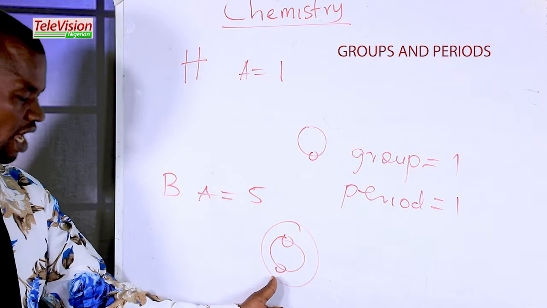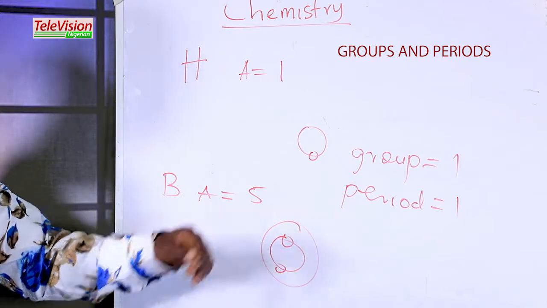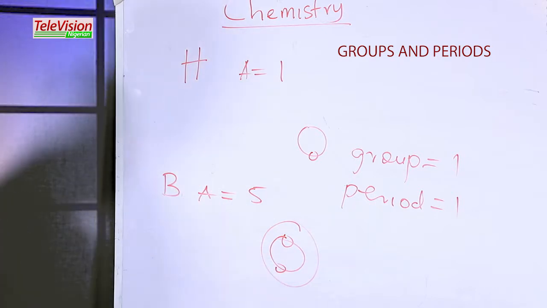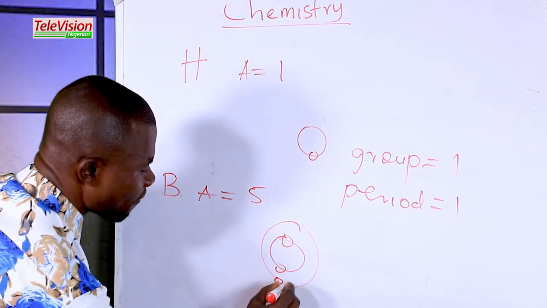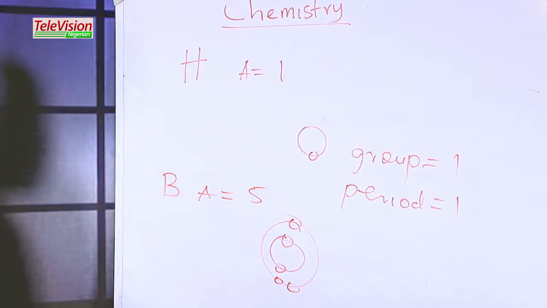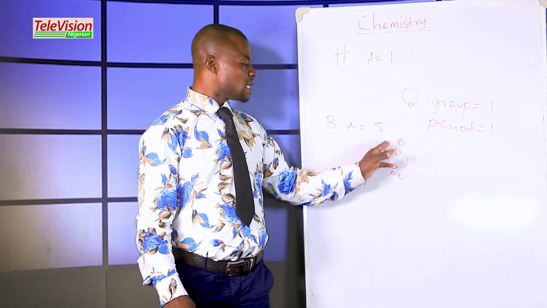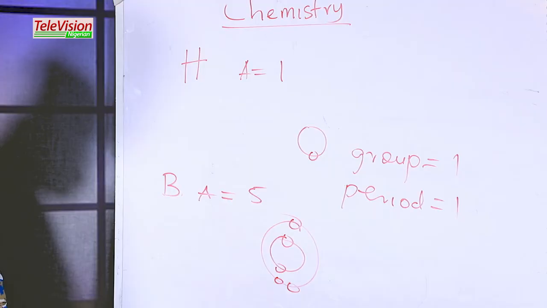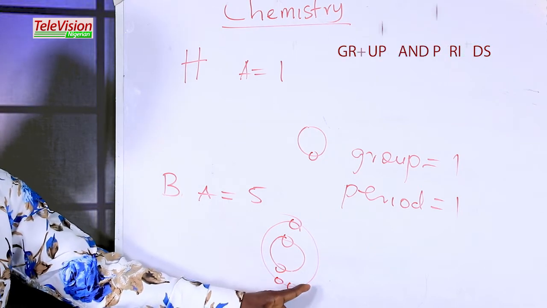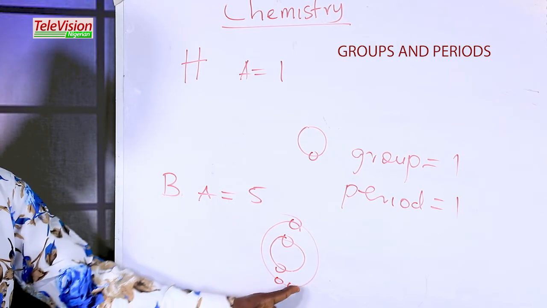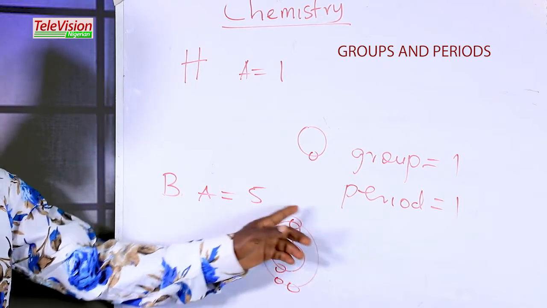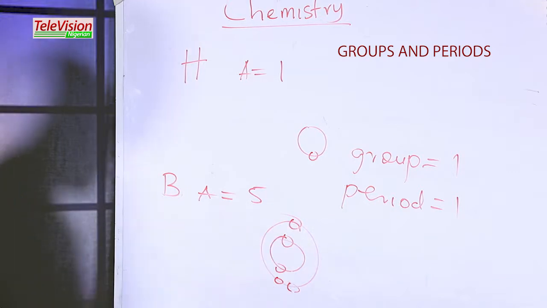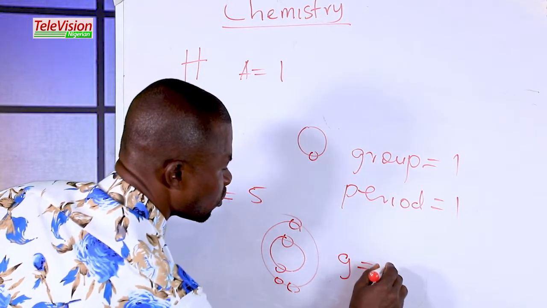So if this K shell has taken 2 electrons, the number of electrons remaining is 3. That is 5 minus 2, making 3. So we put the remaining 3 in this orbit. Now after that, how many electrons are in this outermost shell? This is the inner, this is the outermost. The outermost shell electrons determine the number of the group. So how many electrons are inside this outermost shell? It's 3. 1, 2, 3. Meaning that boron belongs to group 3.